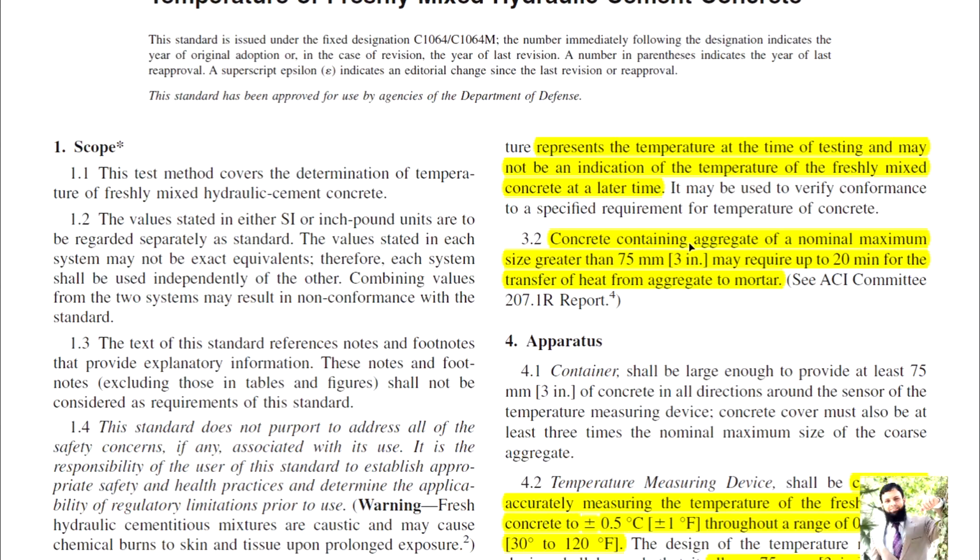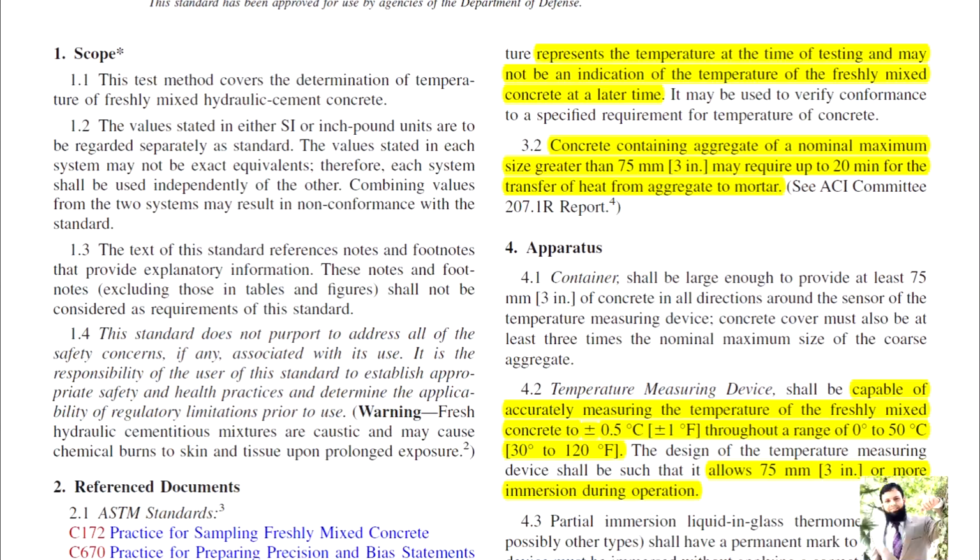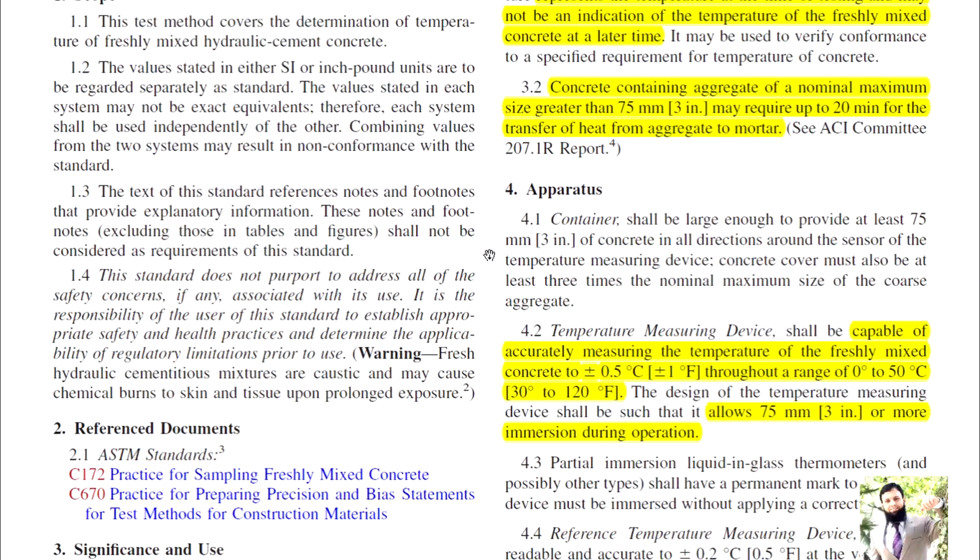Concrete containing aggregate of a nominal maximum size greater than 75 millimeters may require up to 20 minutes for transfer of heat from aggregate to mortar. So if your composite has aggregate size greater than 75 millimeters, you may have to wait 20 minutes for the transfer of heat, and then you conduct that test.